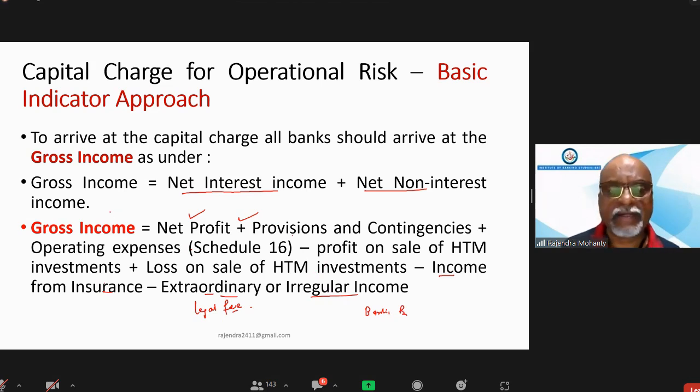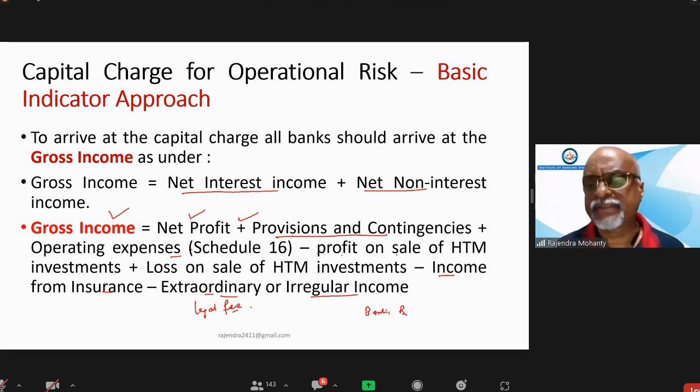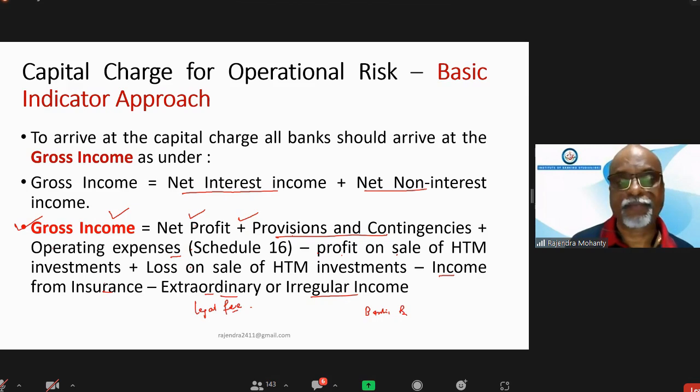To arrive at gross income, you have to add provision and contingency and operating expenses to net profit, then deduct the profit on sale of HTM, add the loss on sale of HTM investment, then deduct income from insurance and deduct extraordinary or irregular income, so that you get gross income. So 3 years gross income you have to arrive at, then make the average, multiply by how much? Alpha is how much?